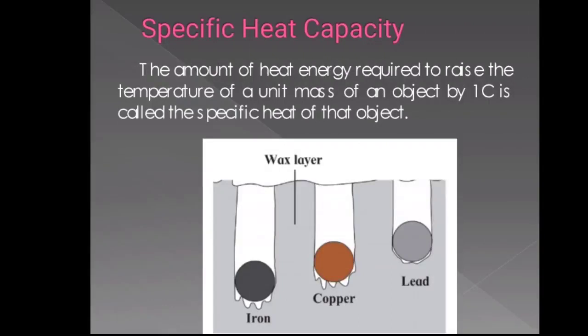Specific heat capacity. We will try to understand specific heat capacity with the help of this experiment. A tray with a thick layer of wax is taken. Solid spheres of iron, lead and copper of equal mass, a burner or spirit lamp and a large beaker are taken. Take 3 spheres of iron, copper and lead of equal mass.